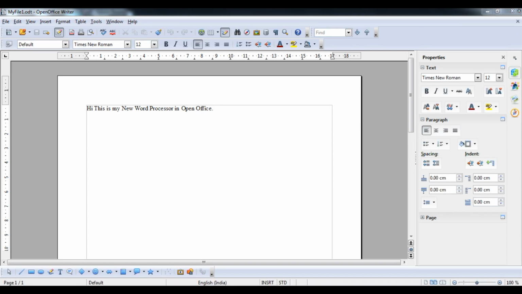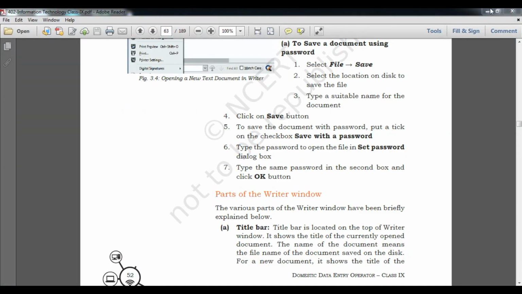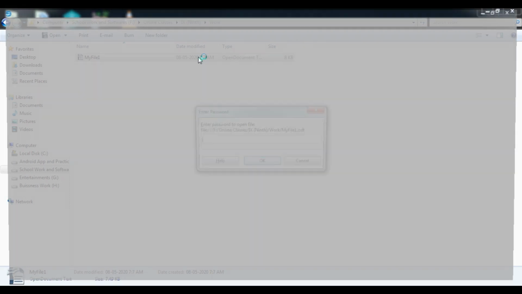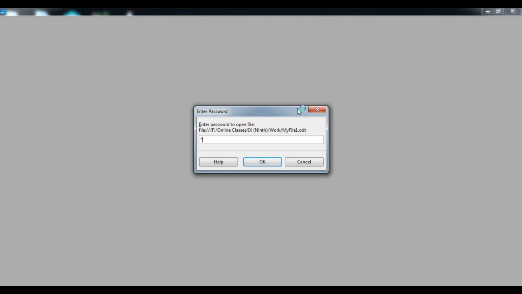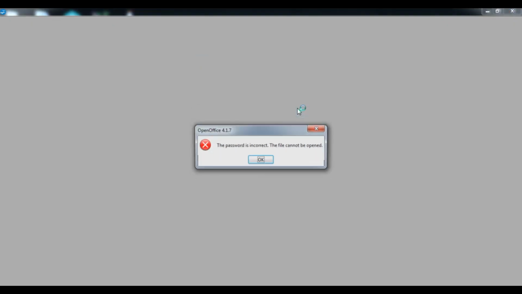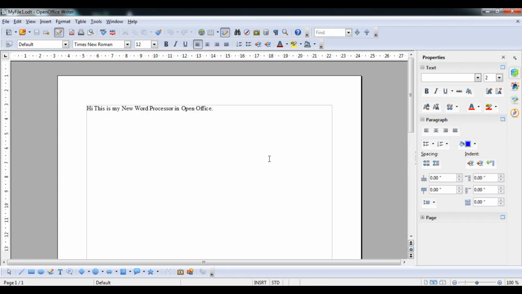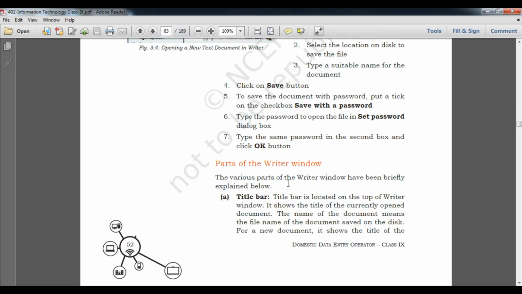Now you can see, if I am going to open the same file, how will I open it? Let's see. I will open it by this method, and then it will ask me for the password. Suppose the password is wrong, it will not open my file. To open this file I have to type the same password 1234, then press OK and it will open.